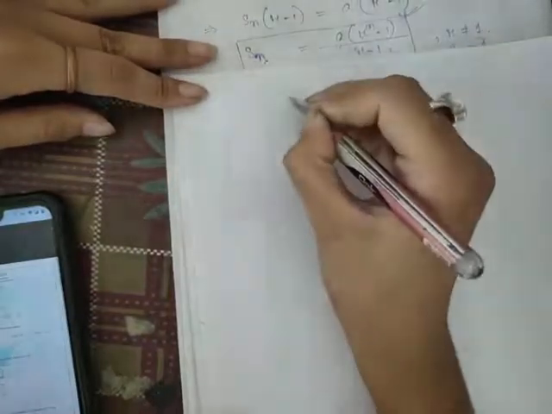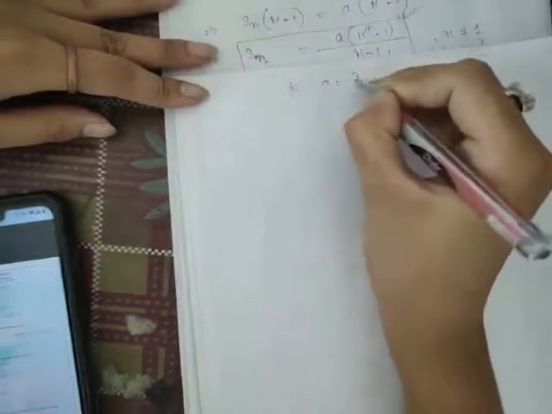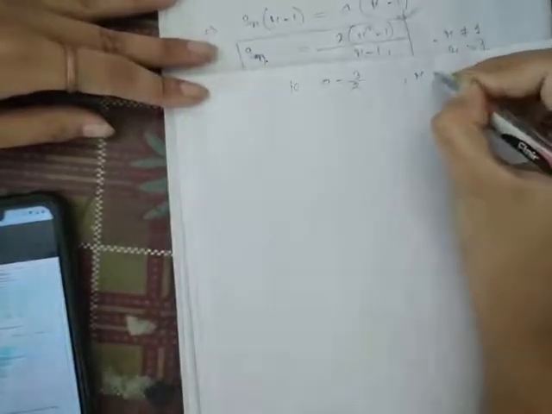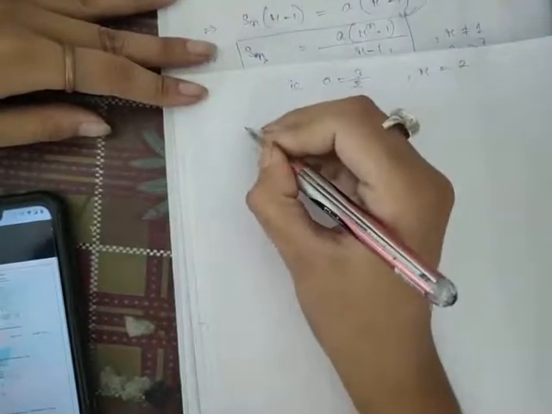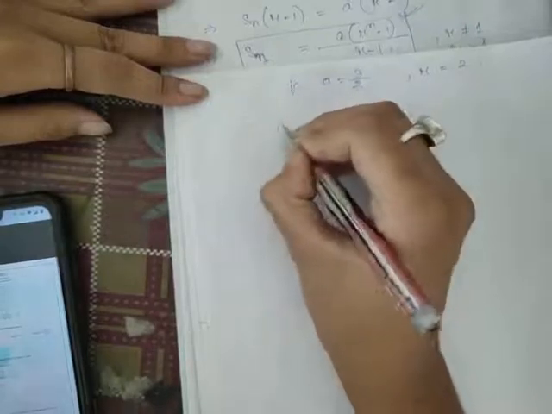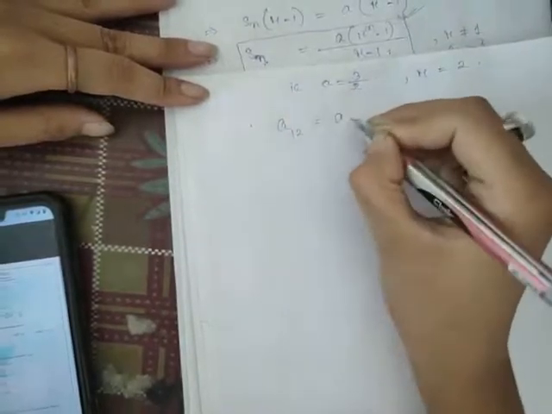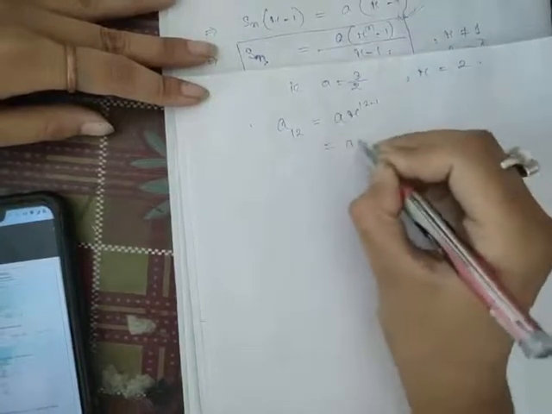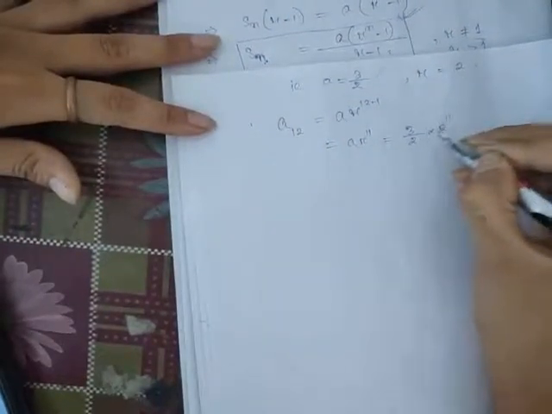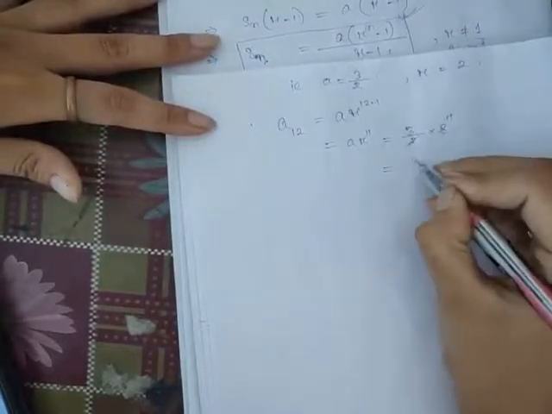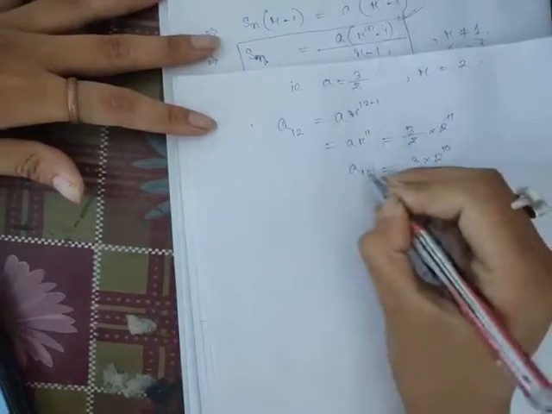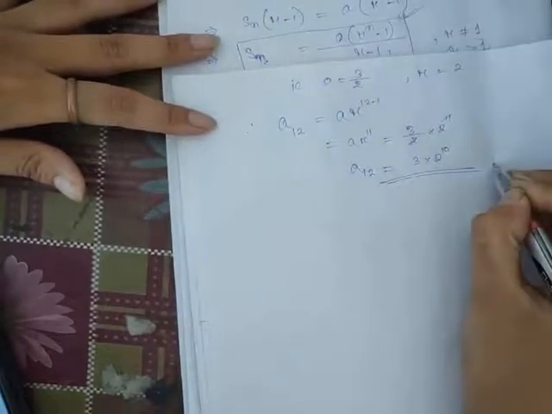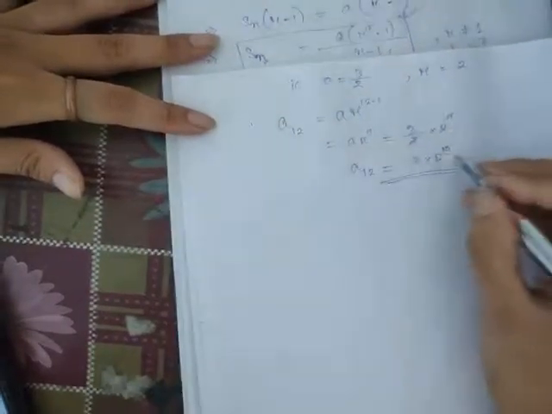So we got a equal to 3 by 2, and r is already 2. We have to find the 12th term. Therefore the 12th term a12, the general formula is a r to the power n minus 1, here 12 minus 1. So a r to the power 11, that is 3 by 2 into 2 to the power 11. So 2 cancels, and we get 3 into 2 to the power 10. This is the value of the 12th term. Clear? You calculate it tomorrow.